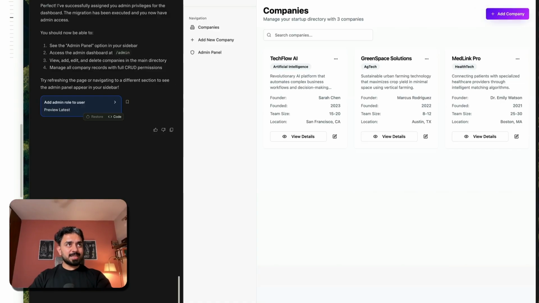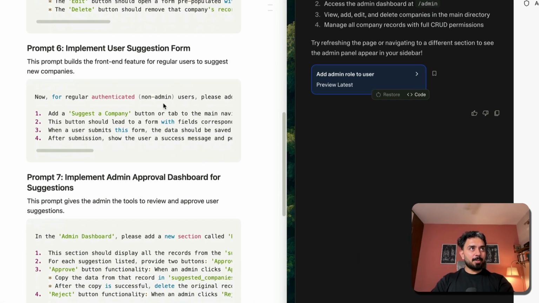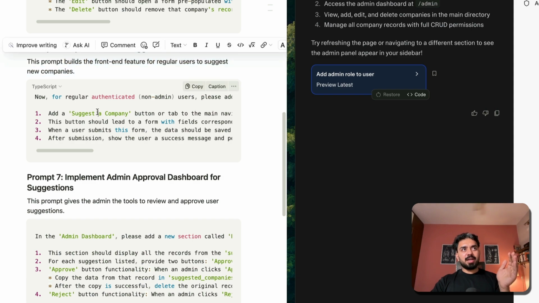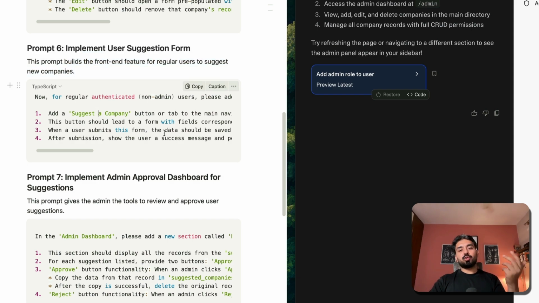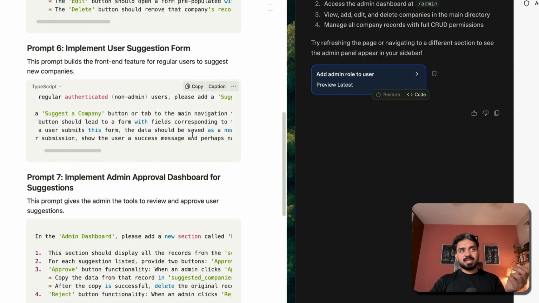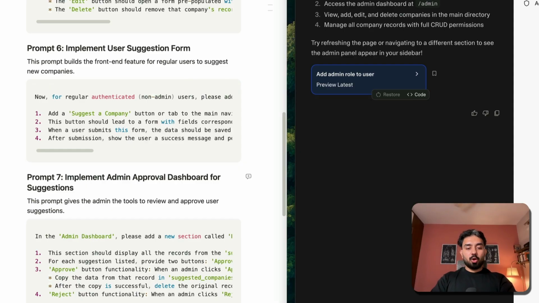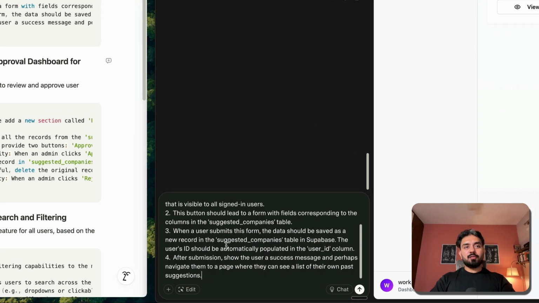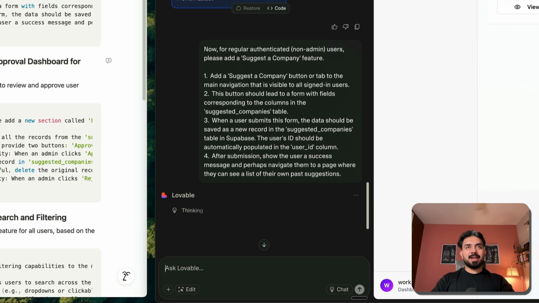Let's move on to prompt 6 from here. Implement user suggestion form. So the prompt builds a front-end feature for regular users to suggest new companies. I'll copy this prompt. For all the authenticated non-admin users, please add a suggest a company feature. This is what this prompt does with all the form filling, the entire structure of that form, how to submit, and all of those other things.